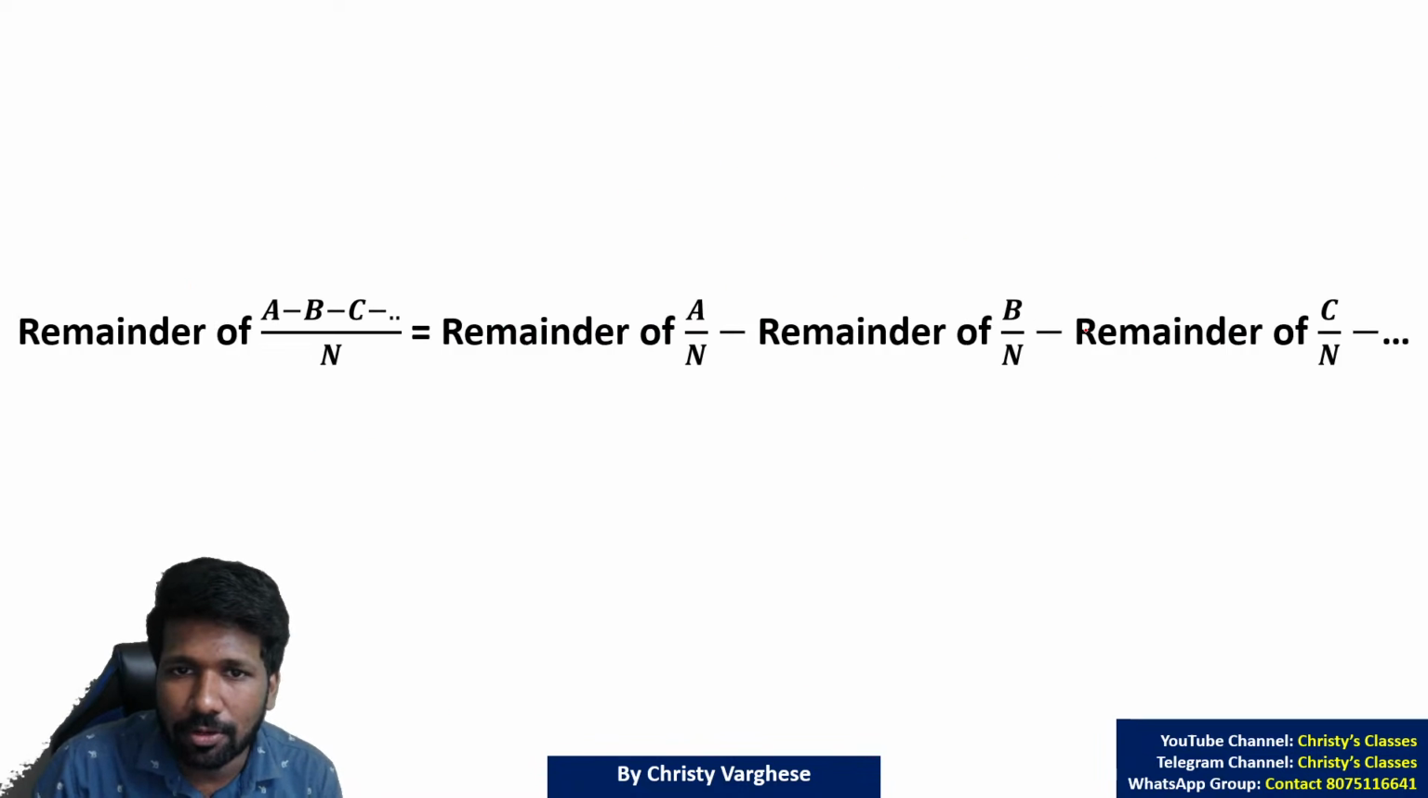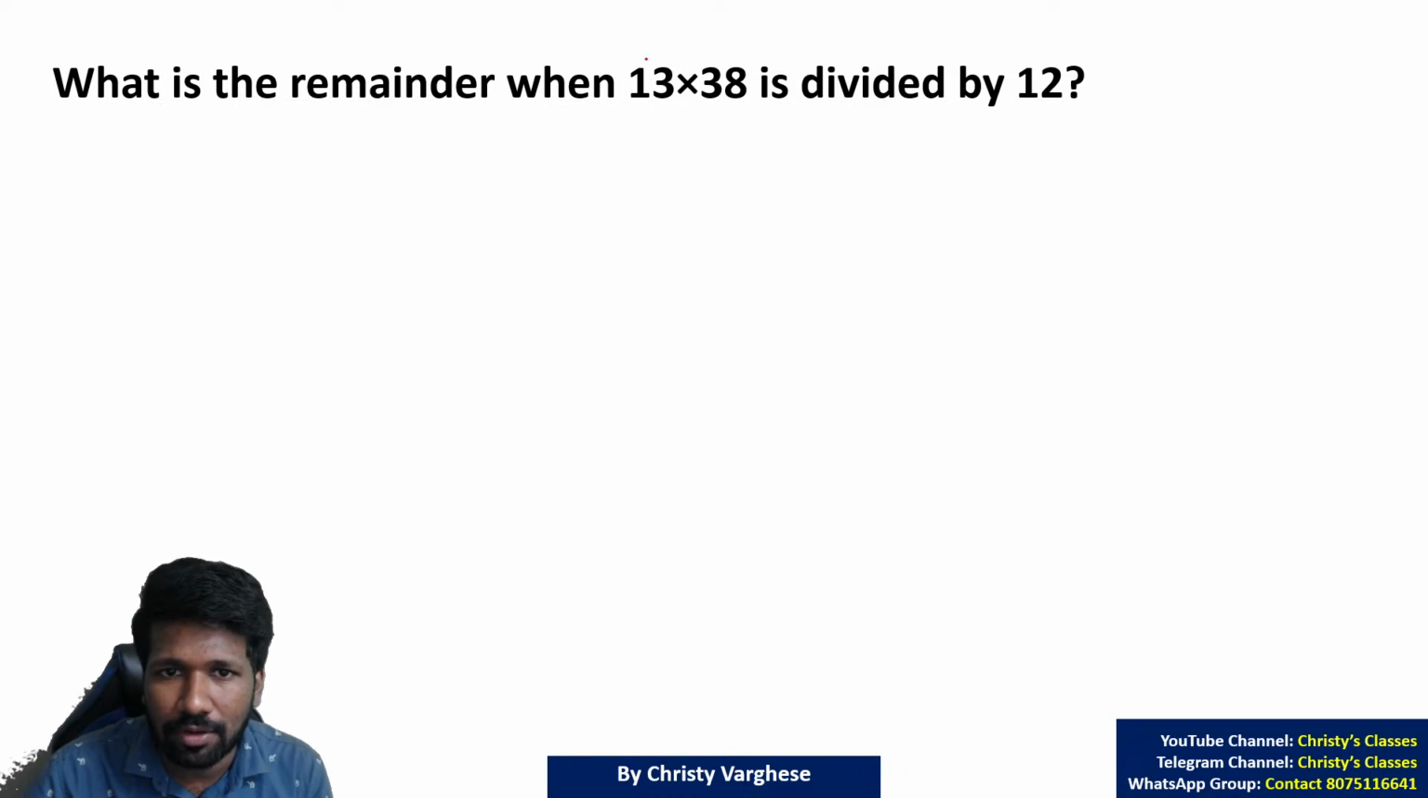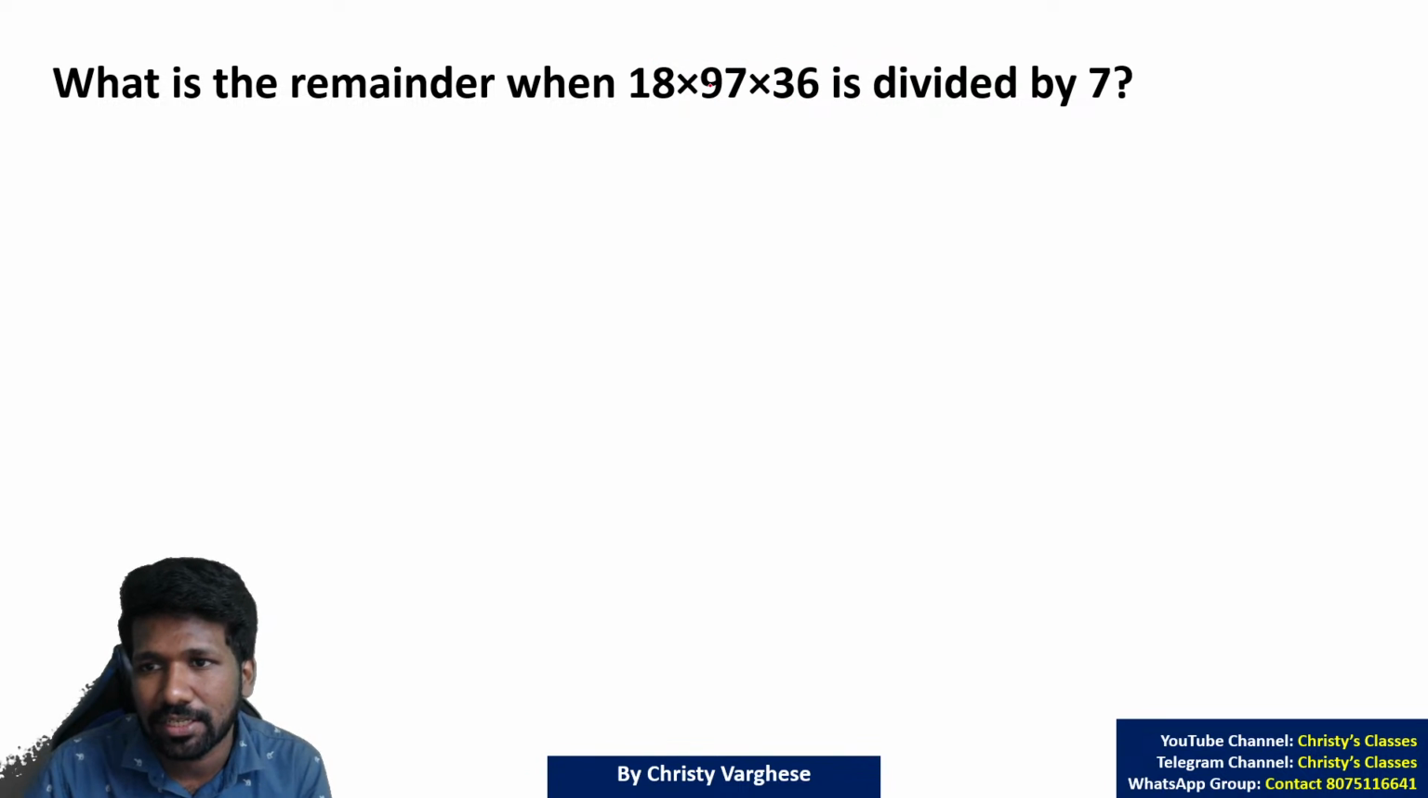So that also, examples you can see here. 13, 38 divided by 12. 1 remainder, 2 remainder. So 1 into 2 is the final answer. 7, 14. 14 plus 4. 97 is 6 remainder. Check it out yourself later. 4 into 6 into 1. 4 into 6 into 1 is 24.